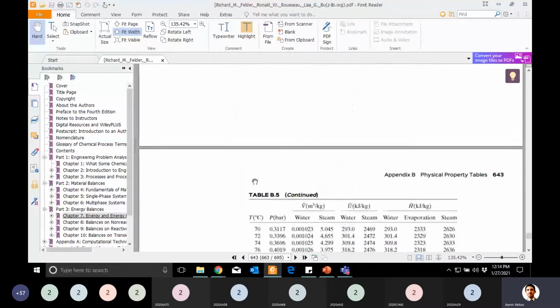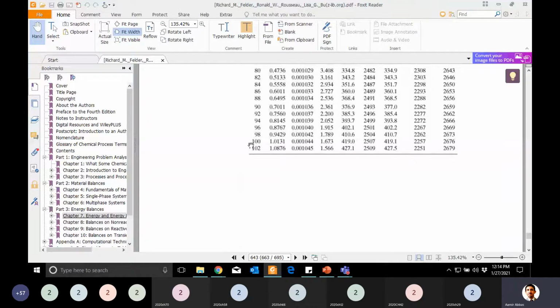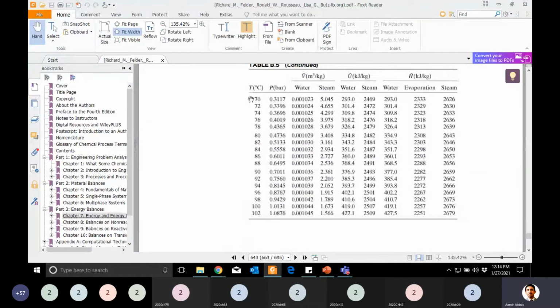Let's look at that. Yes, you can see here, I think this is 100, the first column of temperature. When the temperature is 100, it means at that point your pressure is 1.01. So if the surrounding pressure is 1.01, water will boil at 100. It can exist in the form of liquid as well as vapors.